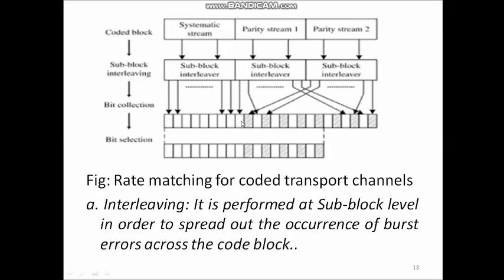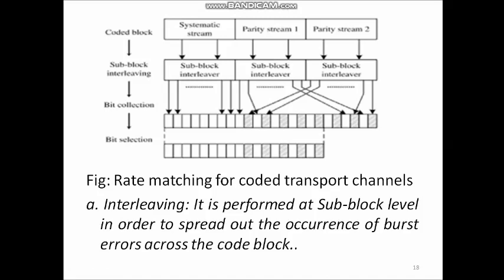It is followed by bit from the second parity stream, then again bit from the first parity stream, then bit from the second parity stream, and so on. That means there is an interlacing of the 2 interleaved parity streams, and after this we have bit selection stage. This bit selection stage is required to create the required payload.